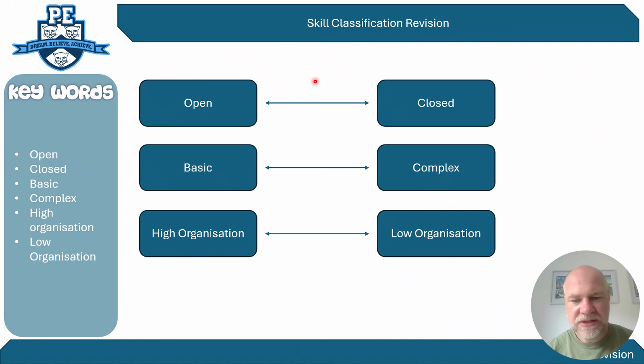If you think of it as a continuum, for example, you might have happy on one end and sad on the other end, and every emotion between happy and sad would go along that continuum. We have the same for open and closed, basic and complex skills, and high organisation and low organisation.